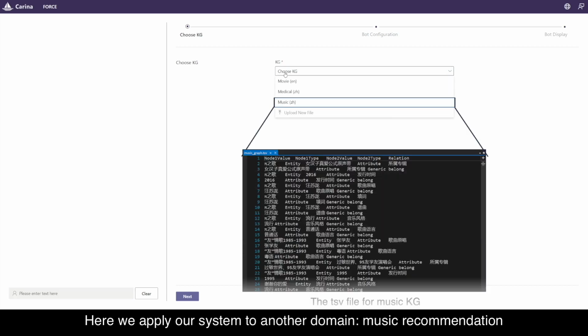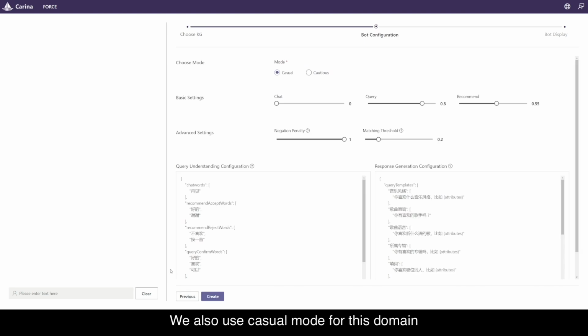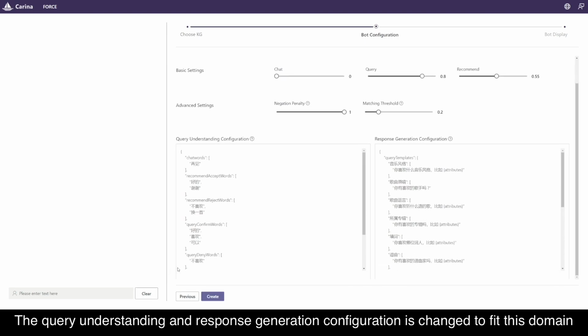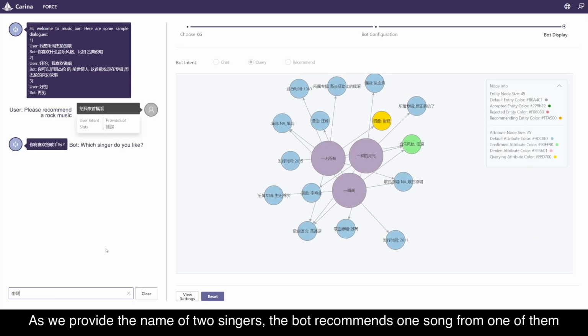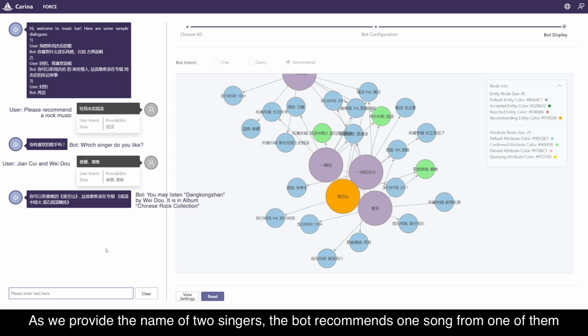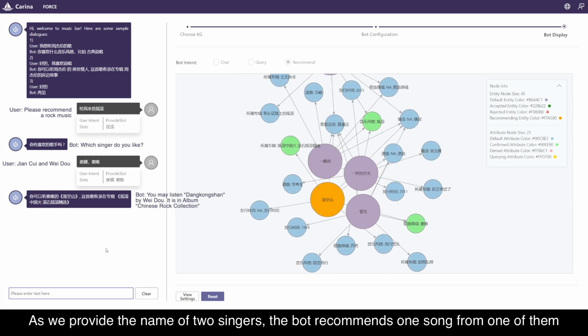Here we apply our system to another domain, music recommendation. We also use casual mode for this domain. The query understanding and response generation configuration is changed to fit this domain. The bot is asking for our preference for singers. As we provide the name of 2 singers, the bot recommends a song from one of them.